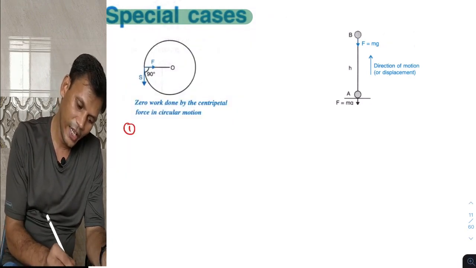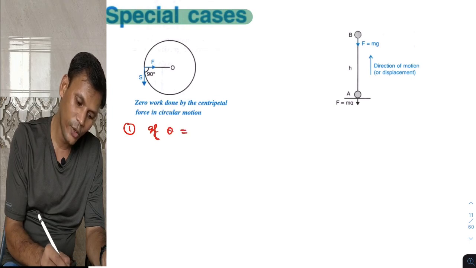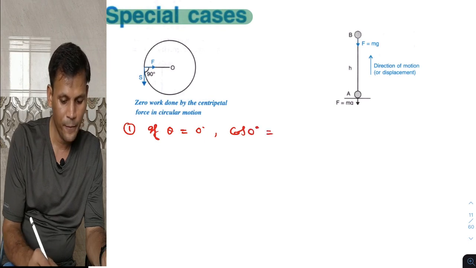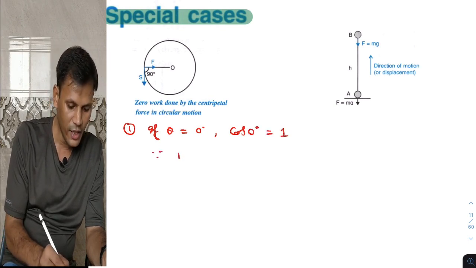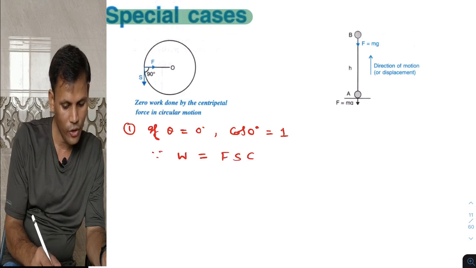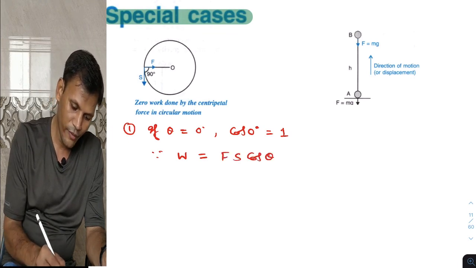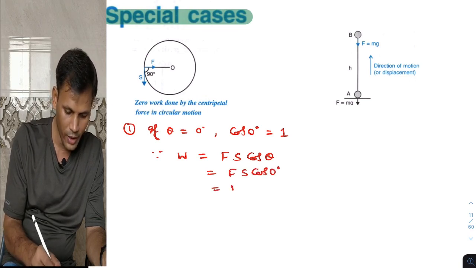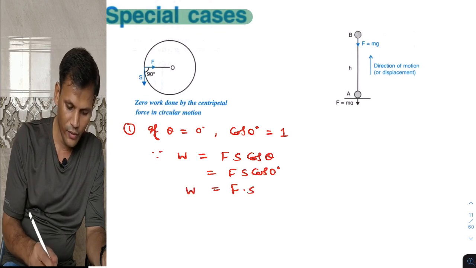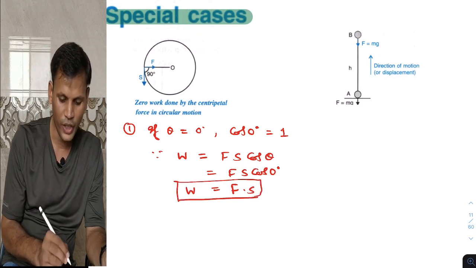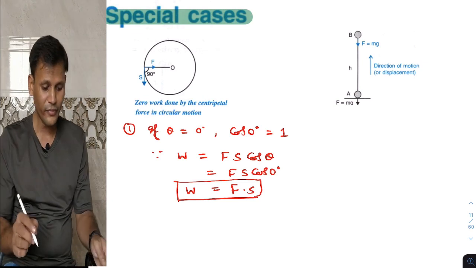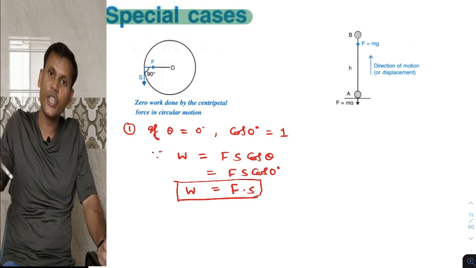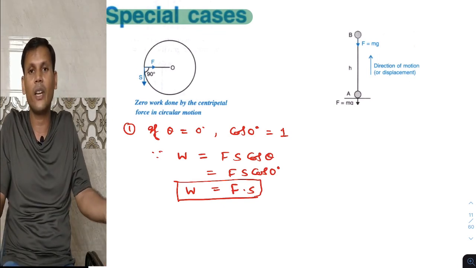Case 1: if theta is equal to 0, then cos 0 is what? Cos 0 is 1. So since W is equal to Fs cos theta, it will be Fs cos 0, but cos 0 is 1, so it will be F into S. It is work done. What we have to remember: in this case, displacement is in the direction of applied force. Then and only then theta will be 0.